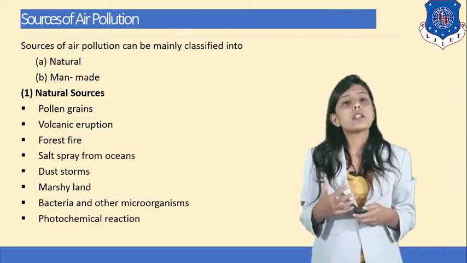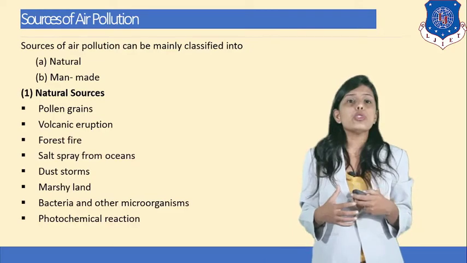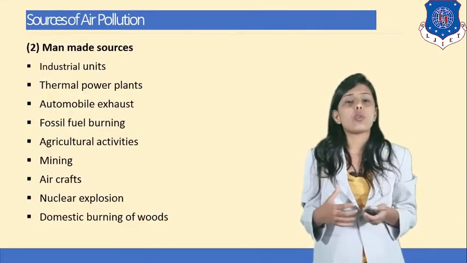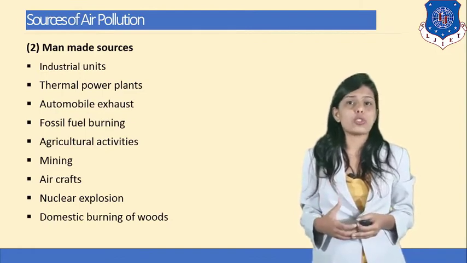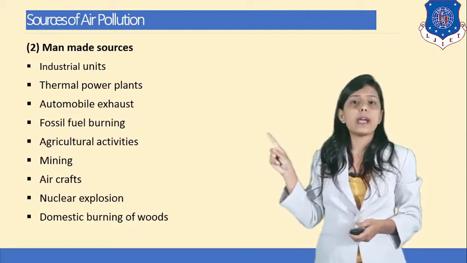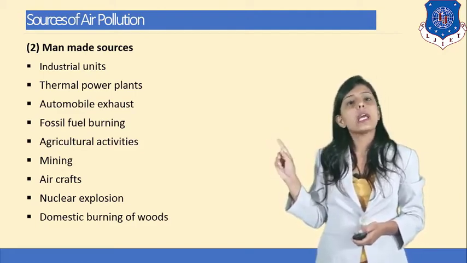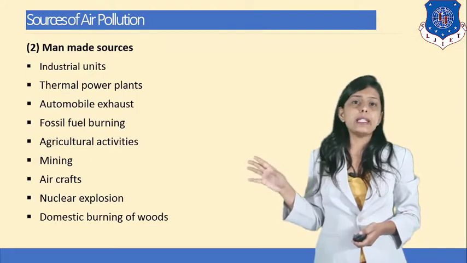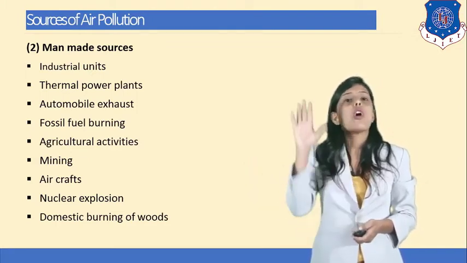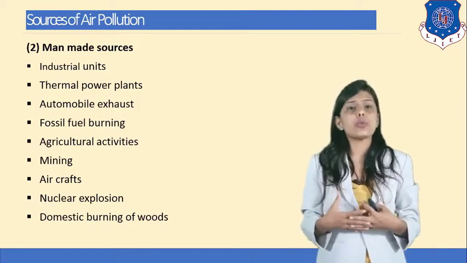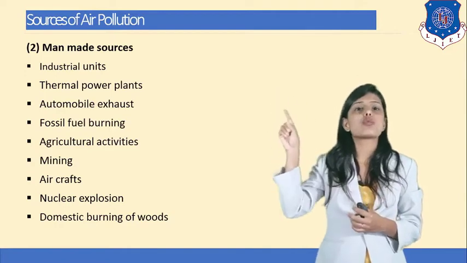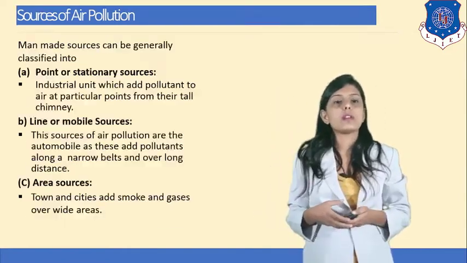And there are certain processes which are occurring due to human beings or activities done by human beings. Those sources are known as man-made sources of air pollution. For example, industrial units, thermal power plant, automobile exhaust, fossil fuel burning, agriculture activities, mining, aircrafts, nuclear explosion, domestic burning of woods. All these activities occur due to activities done by human beings. So that's why they are known as man-made sources of air pollution.